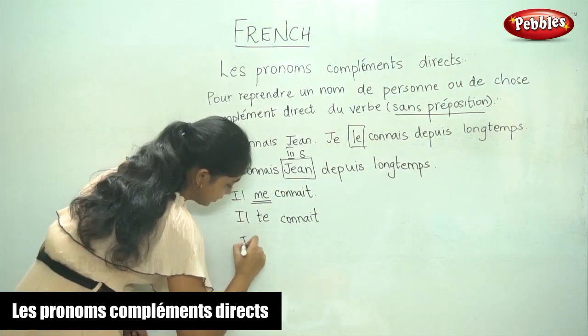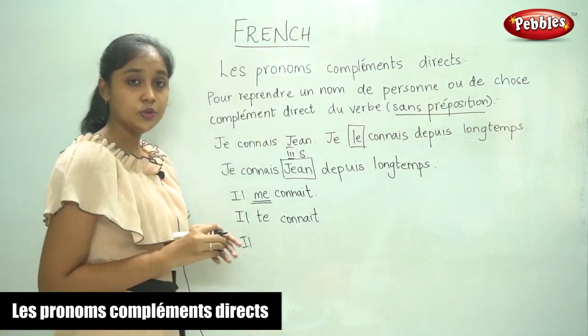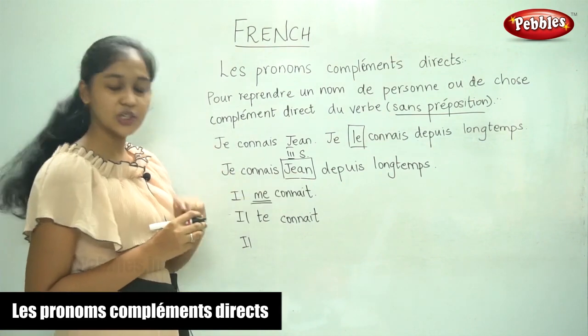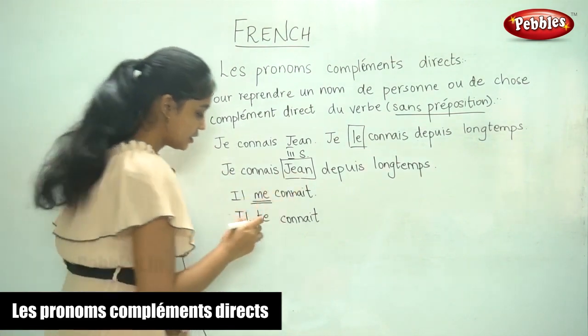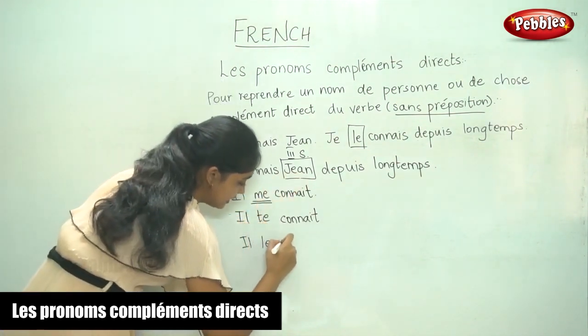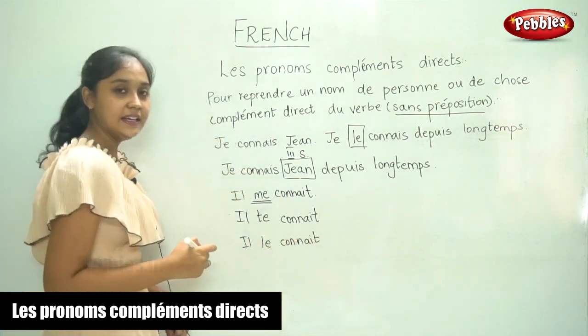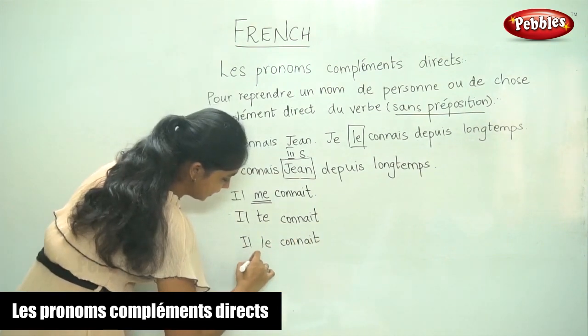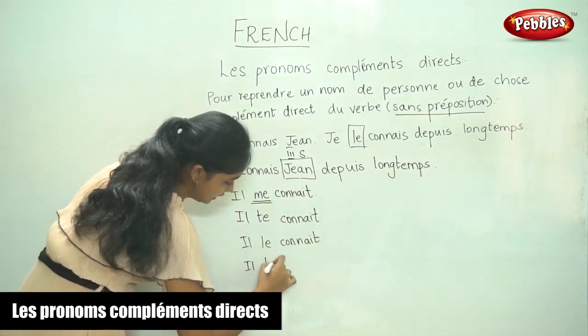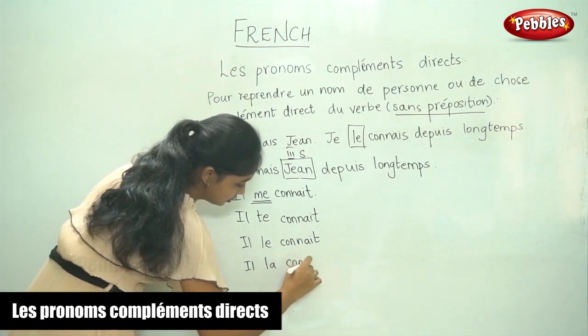Then, like I told you, for third person singular, if it is masculine, you say il le connaît. And if it is feminine, il la connaît.